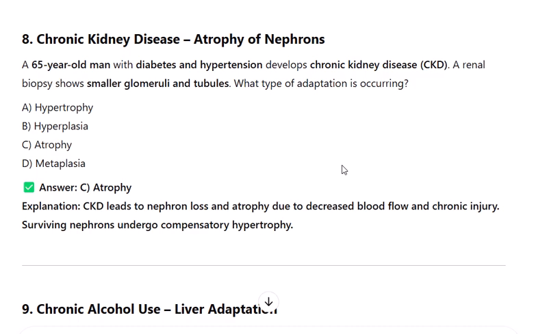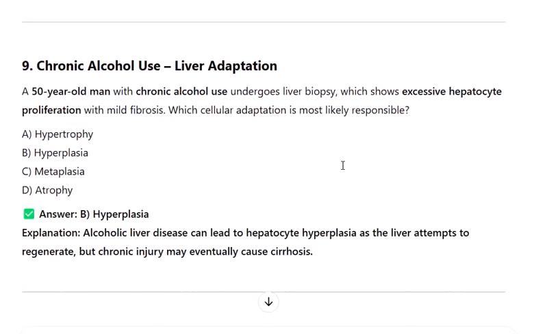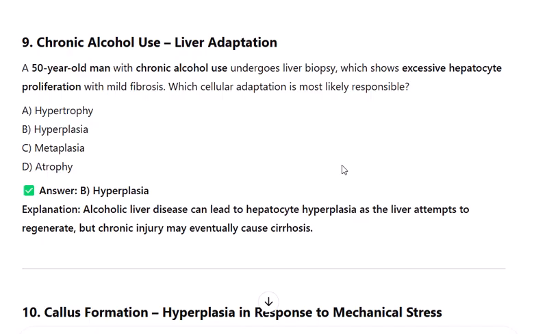9. Chronic alcohol use, liver adaptation. A 50-year-old man with chronic alcohol use undergoes liver biopsy, which shows excessive hepatocyte proliferation with mild fibrosis. Which cellular adaptation is most likely responsible? A. Hypertrophy, B. Hyperplasia, C. Metaplasia, D. Atrophy. Answer B. Hyperplasia. Explanation: alcoholic liver disease can lead to hepatocyte hyperplasia as the liver attempts to regenerate, but chronic injury may eventually cause